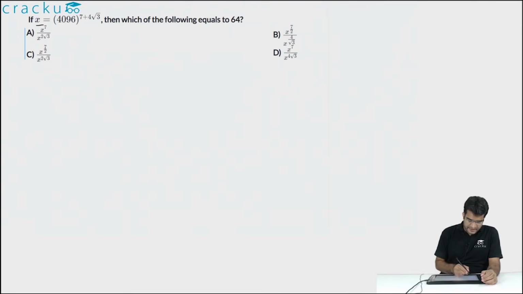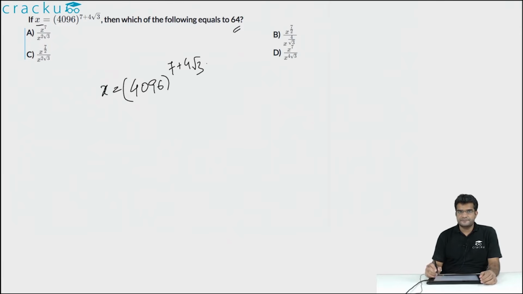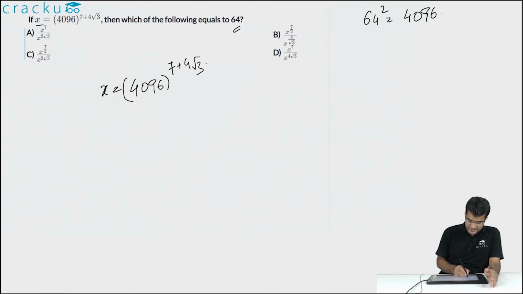In this question, we are told that x is equal to 4096 to the power 7 plus 4 square root of 3, and we are asked to find out what is the value of 64. One other thing that you should notice is that 64 square is equal to 4096. So let us try to express x in terms of 4096. So 4096 will become equal to x to the power 1 by 7 plus 4 square root of 3.